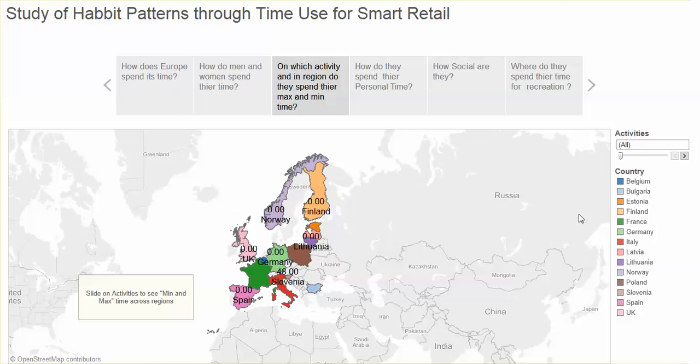spend the maximum time and minimum time, which nation spends maximum time in what activity and which nation spends lesser time in what activity. For example, if we say this, child care is usually higher in Norway and minimum in Bulgaria, Poland and Spain for child care, and then we see cleaning and dwelling.